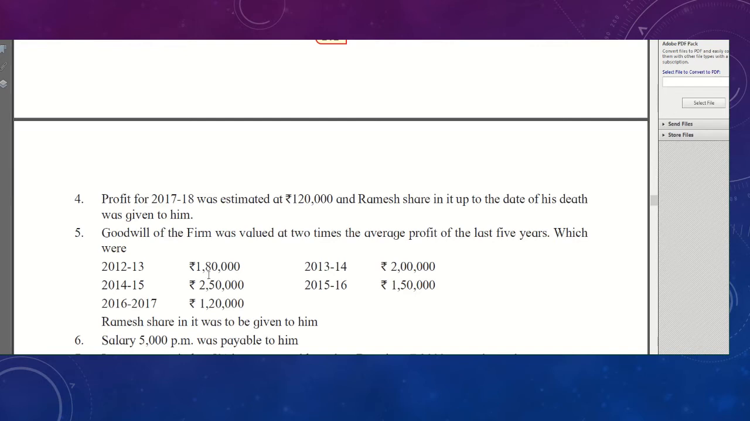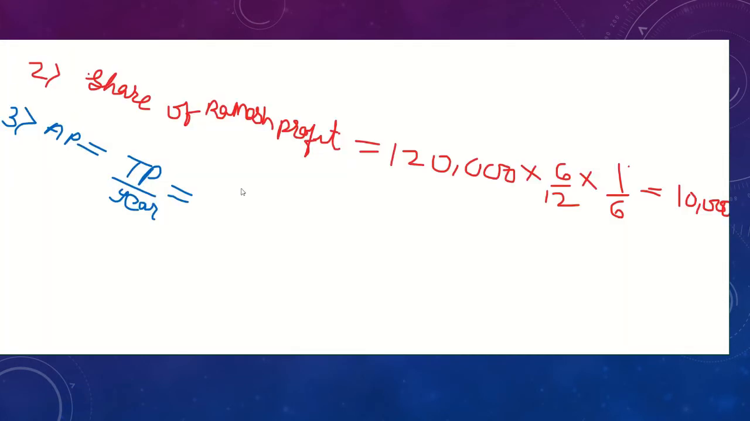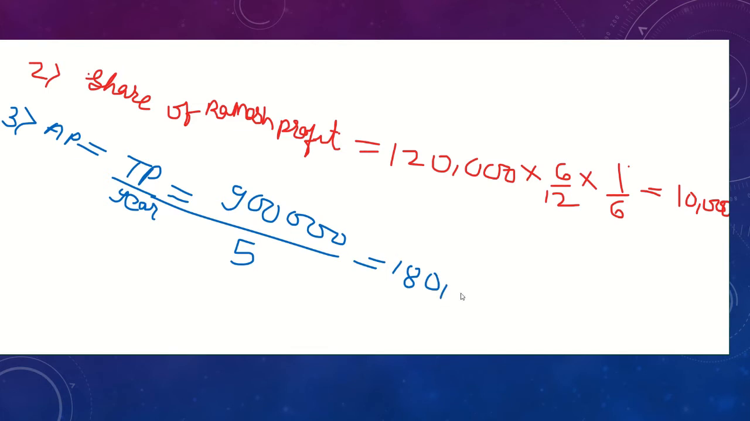After adding all this profit, you will get 9 lakh. So 9 lakh will be your total profit as per the addition, and you have to divide by the number of years, that is 5 years. Then you will get your average profit, that is 1,80,000. Okay students, so this 1,80,000 will be multiplied by the number of years of purchase.